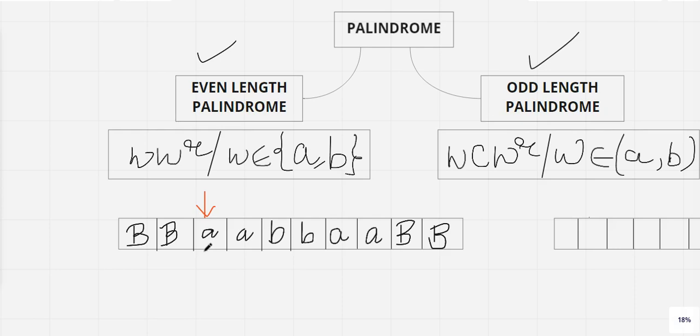So what we can do, as in the starting, as soon as the tape head is under A, the read write tape head will read A, and it will write A as X. It will write A as X. Clear? So after writing X, this tape head will move towards the right direction. After replacing this A by X, the tape head will move to the next position, that is your A.